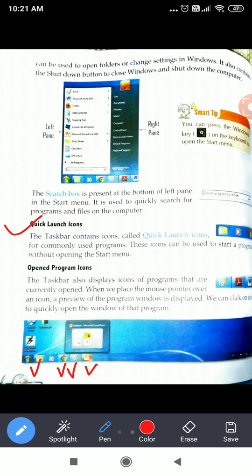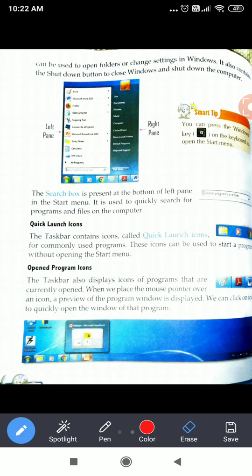You can see that around this icon there is another box. You can see the box clearly, but for this music player, the same box is not seen. So this is the quick launch icon, shown here, and the others are opened. We have already opened the other programs. So this is the difference between quick launch icons and the open program icons.